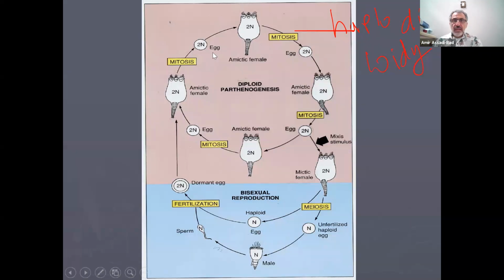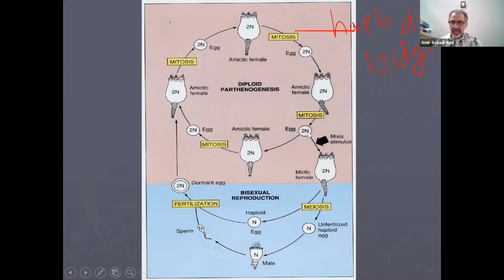Okay, so what happens? The female. This is a female. Corona on top, foot on the bottom, and body right here. She has 2 sets of chromosomes, 2N. And then when they release the egg, by the process of mitosis, the egg, which is 2N, becomes a female. And that's what they call a mictic female. Amictic means it does not go through meiosis. It means without. Mictic in this case means meiosis.